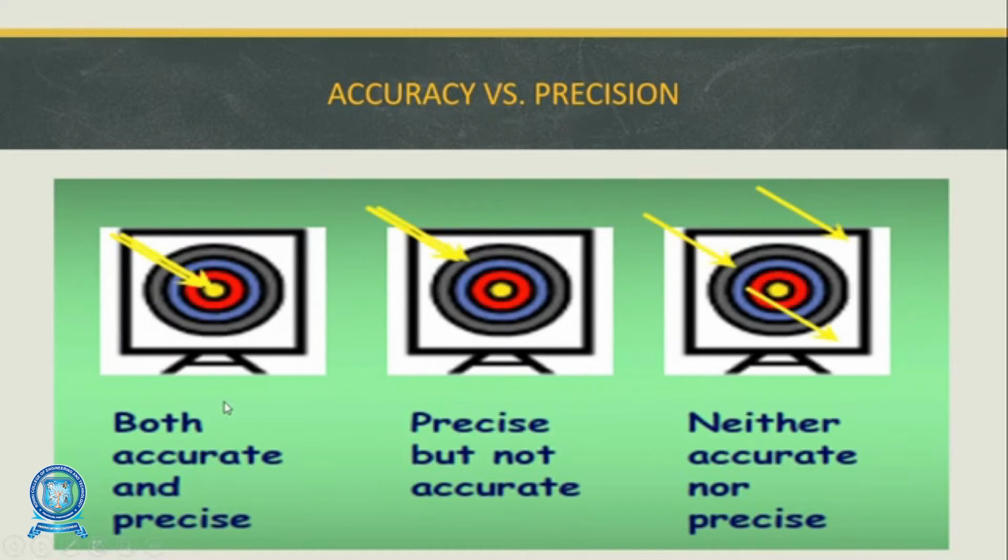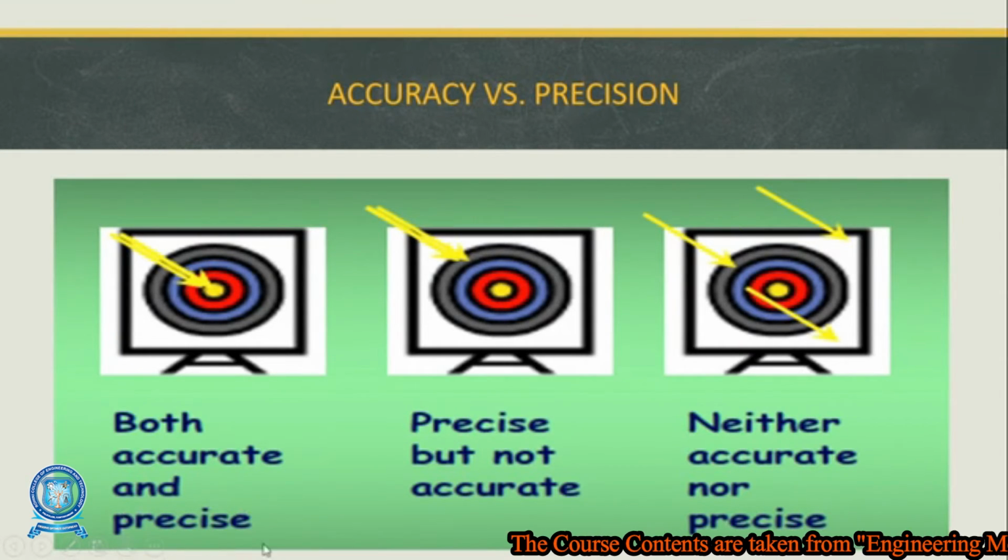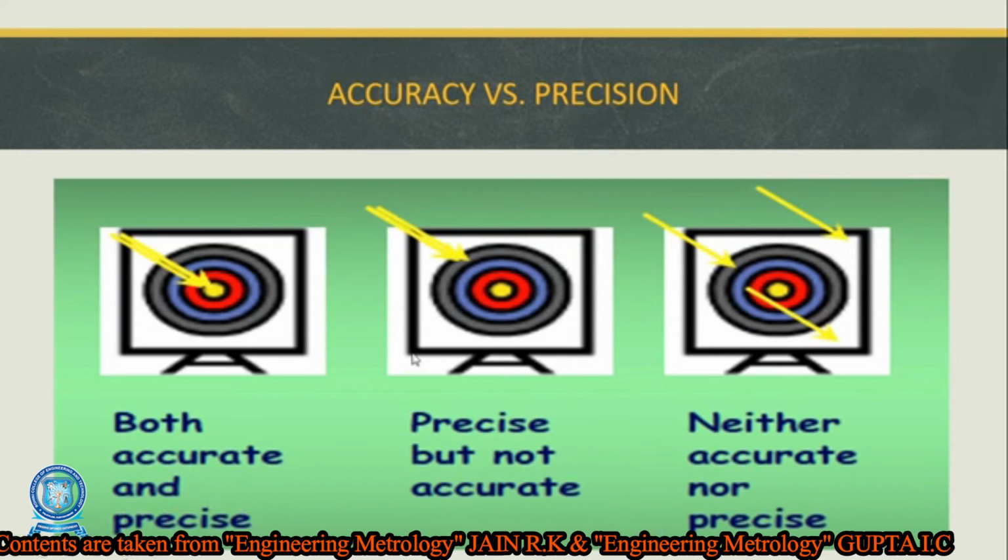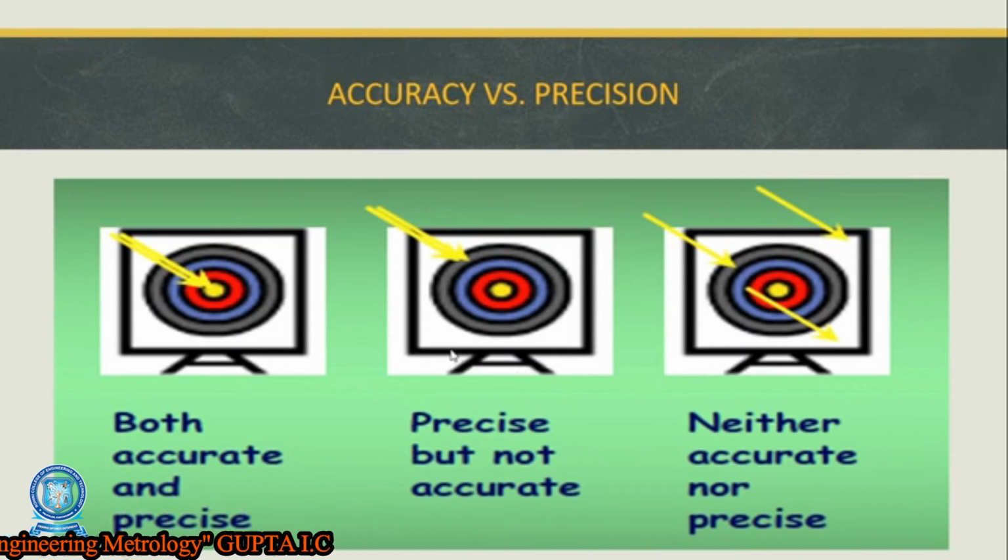So we call it both accurate and precise, because all the arrows achieve the target, so it is accurate, and all three arrows are nearer to one another, so it is precise.